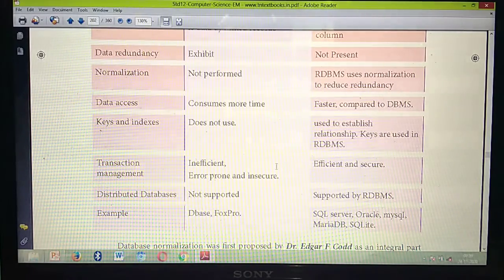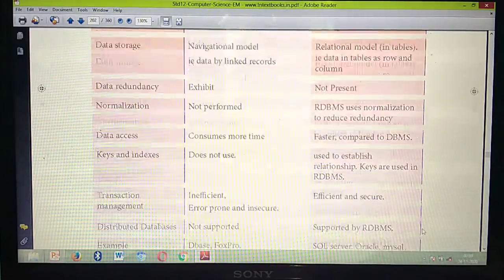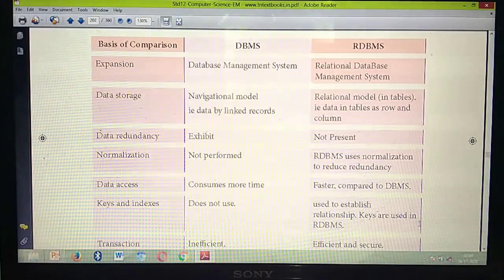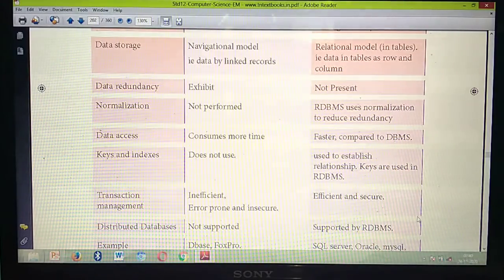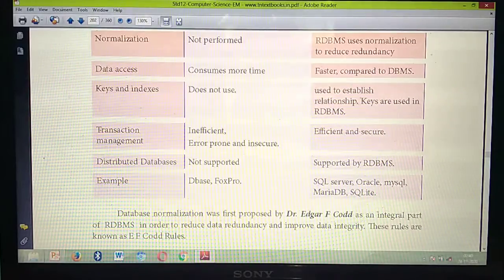Understand? Next one is examples. What are the examples? DBMS examples are dBase and FoxPro. RDBMS examples are SQL Server, Oracle, MariaDB, SQLite. A lot of examples are there. So what is the comparison you have studied? Expansion, data storage, redundancy, normalization, data access, keys and indexes, transaction management, distributed databases.